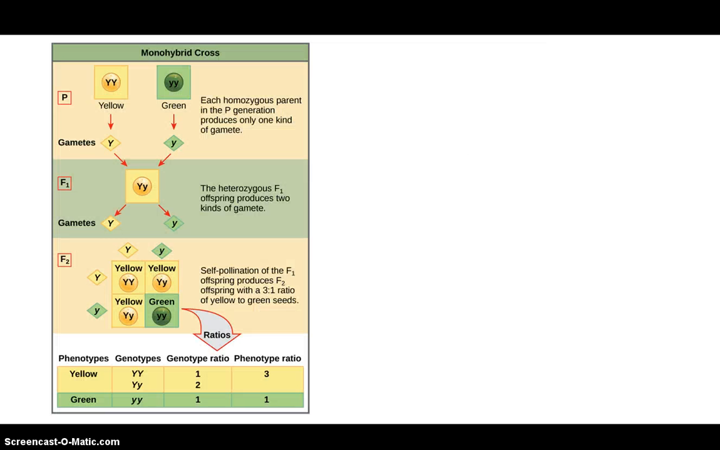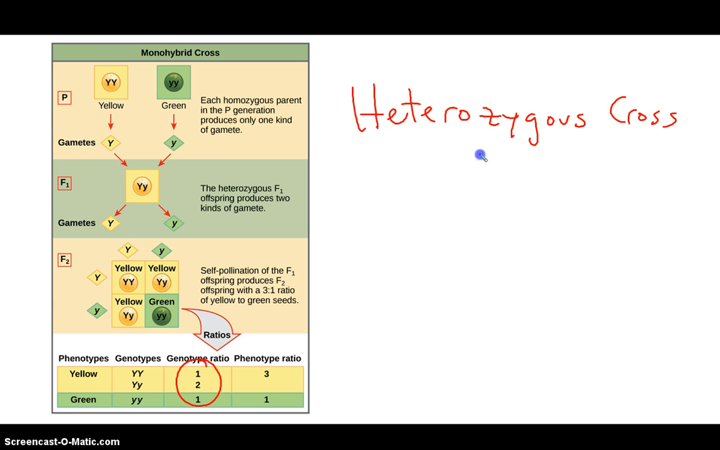So here's our monohybrid cross again, and you can see the same thing. The big thing that I want to highlight here is, again, looking at these ratios. If it is a heterozygous cross, so both parents have to be big Y, little y, we're going to get a 1 to 2 to 1 genotype ratio, and we'll get a 3 to 1 phenotype ratio. So let's look at a couple examples real quick here.